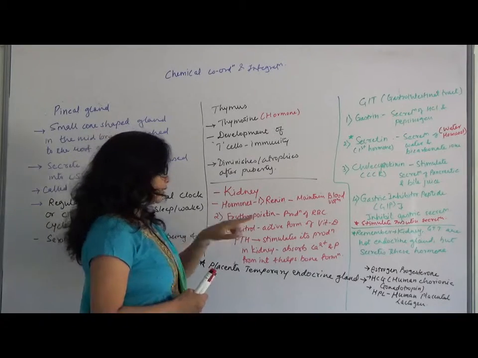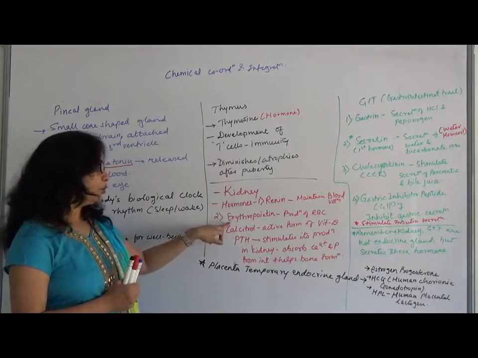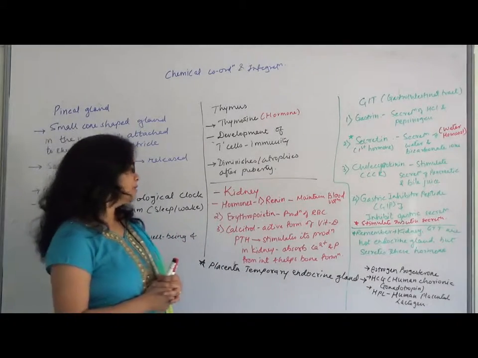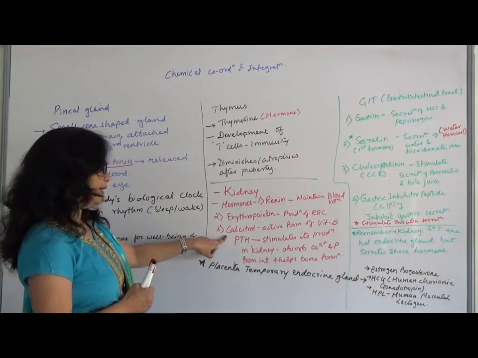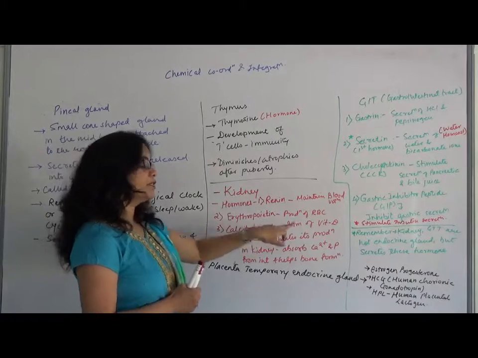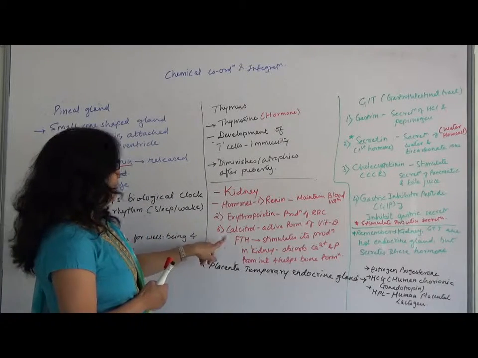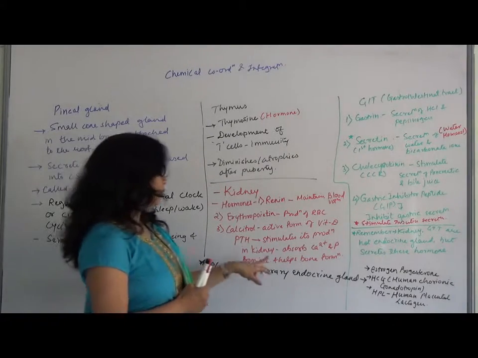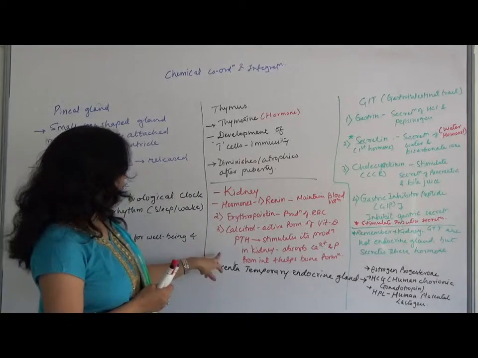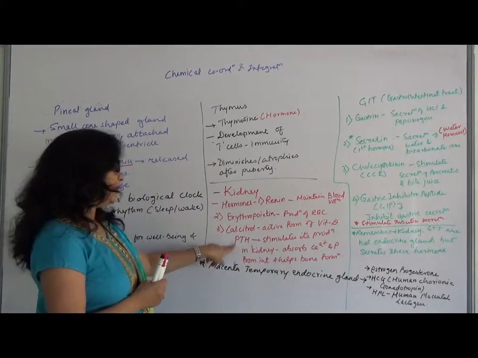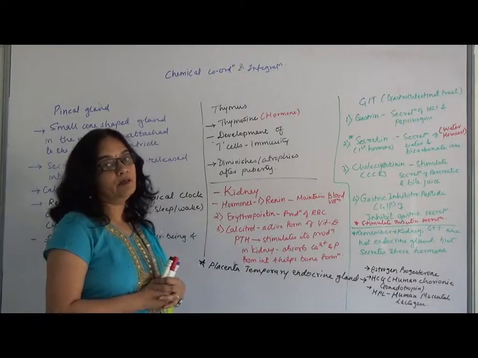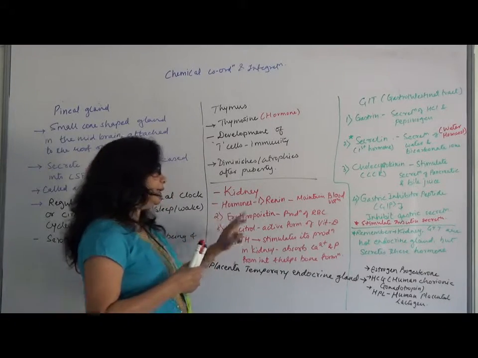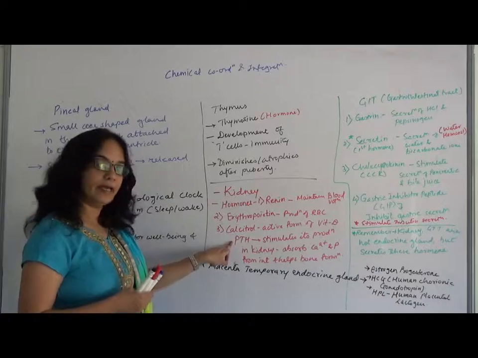Another hormone secreted from the kidney is erythropoietin. Erythropoietin helps in the production of RBC. That process is called erythropoiesis. And the third hormone produced by the kidney is calcitriol. Basically, calcitriol is an active form of vitamin D, and this is important in the absorption of calcium and phosphorus from the nephric filtrate, and it helps in bone formation. Parathyroid hormone is also stimulating the production of this calcitriol from the kidney. So keep in mind, hormones produced by the kidney: renin, erythropoietin and calcitriol.